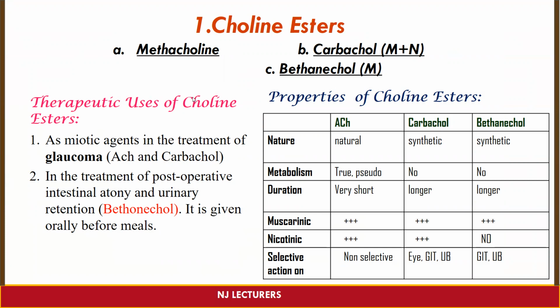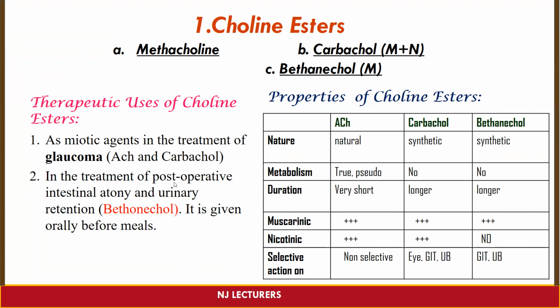And the therapeutic uses of choline esters are that they are basically used as miotic agents in the treatment of glaucoma. So what does glaucoma mean? It is an eye disease in which there will be damage to the optic nerve, and there will be high pressure, an increase in the intraocular pressure. So here basically we use acetylcholine and carbachol for the treatment of glaucoma as a miotic agent.